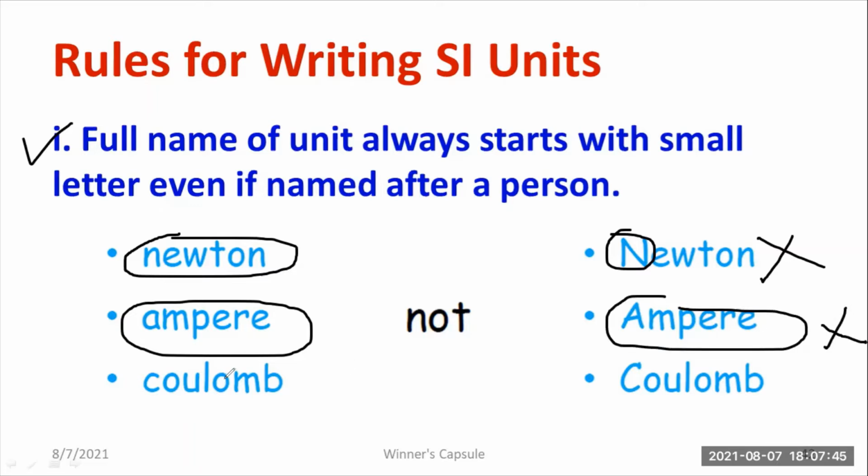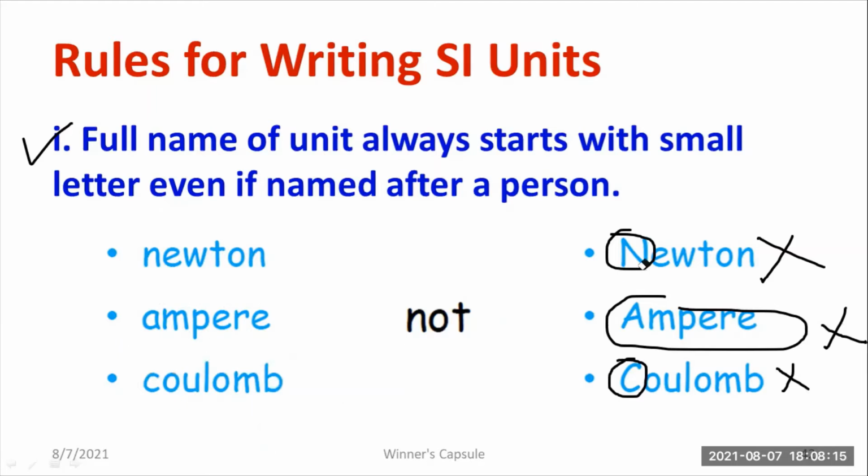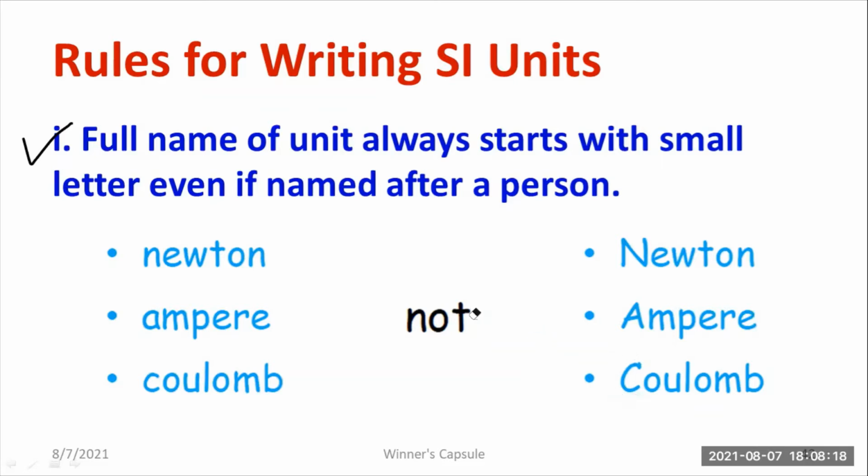And what is the unit of charge? I'll be discussing these facts in the chapter on current electricity. Here, if I write the unit of charge as coulomb, this is absolutely right, and I'll accept this. But if the first letter is capitalized, then it will be absolutely wrong. So kindly follow this. While writing the units in full, it should be a small letter, and don't start with a capital letter. I hope it is clear. Please make a note of this. In the exam, they may ask what the different rules are whenever you write SI units. You have to answer with the help of examples.